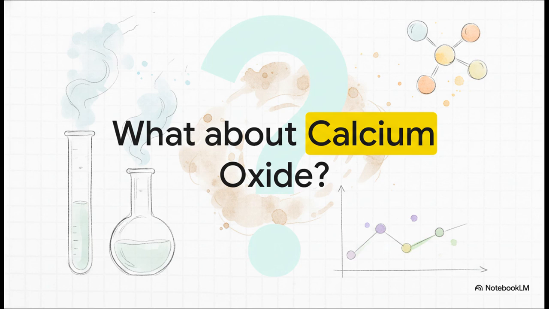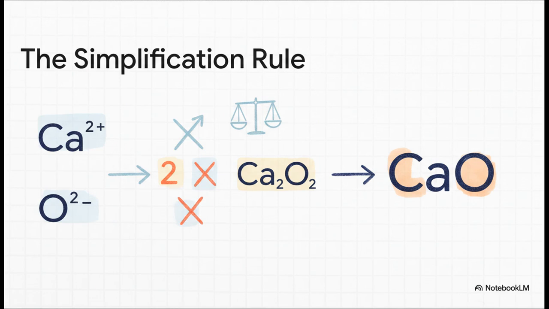Okay, you've got the basics down. Let's try one more. This one introduces one last, really important rule. How would we write the formula for calcium oxide? All right, so calcium has a valency of 2, and the oxide ion also has a valency of 2. Now, if we just did the crisscross method, we'd get Ca2O2. But wait, here's the final rule. If the valency numbers are the same, or if they can be reduced to a simpler ratio, you have to simplify them. Chemical formulas are always written in the simplest whole number ratio. So the two 2's basically cancel each other out, leaving us with the correct, simplified formula, CaO.